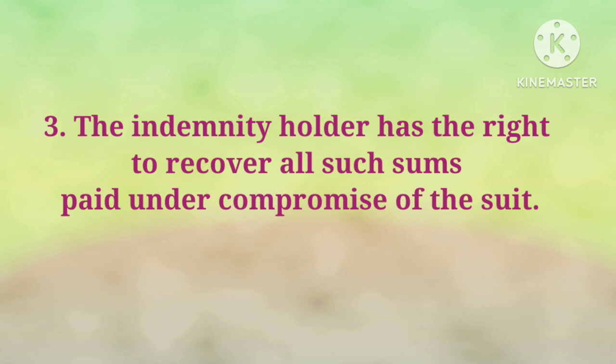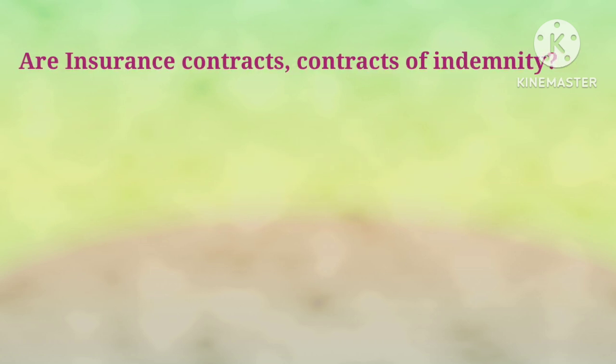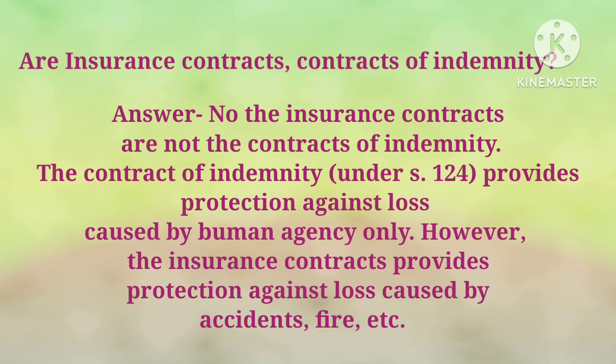Now, while studying the contract of indemnity, one question which may come up in our mind is whether insurance contracts are contracts of indemnity. So, the answer to this question is no, insurance contracts are not contracts of indemnity, because the contract of indemnity under Section 124 of the Indian Contract Act provides protection only against the loss caused by human agency.